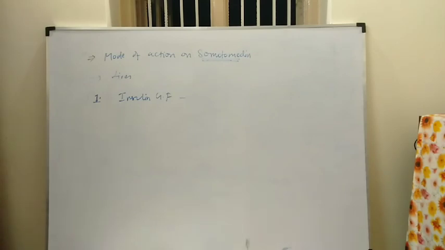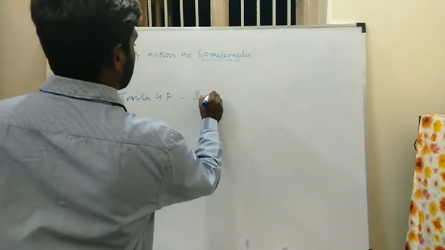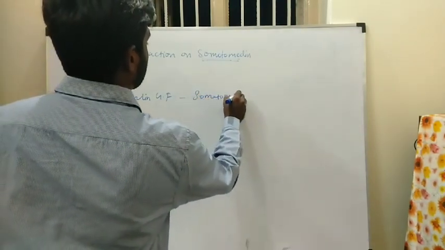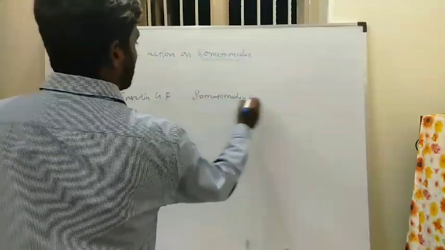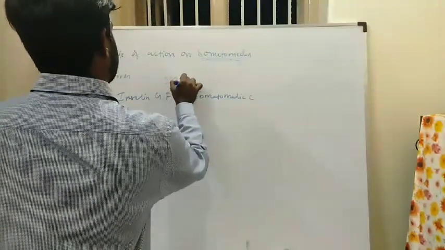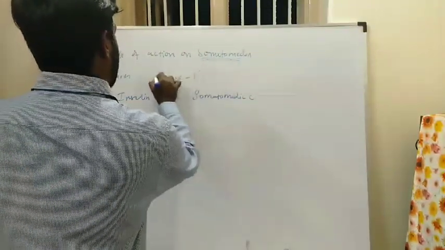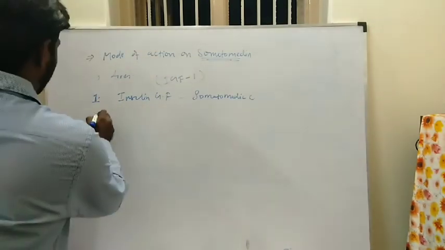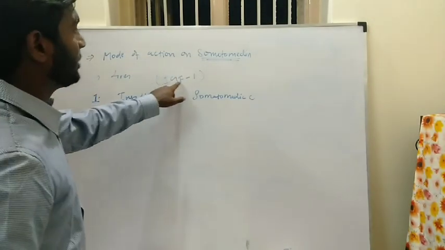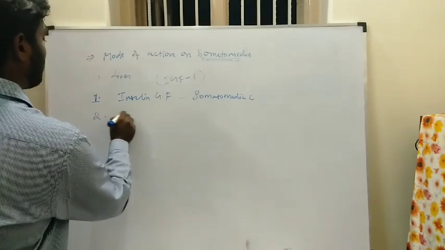This insulin-like growth factor is also called somatomedin C, and is called IGF-1.